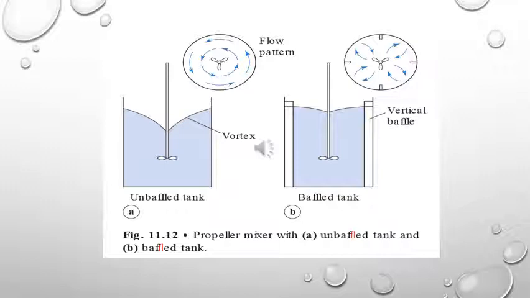So vortex is what I was talking about, is the formation of conical shape of the liquid near the surface of the fluid. So this will not allow proper mixing of the liquids. Again, there will be air entrapment. So in case of baffled tanks, on the circumference of the mixer, there are blades which are kept. So this will cut the flow of fluid, and again there will be uniform flow of liquids in the mixer.